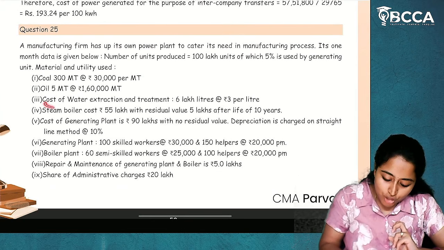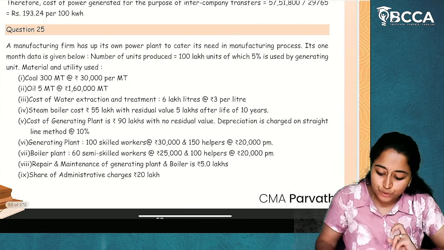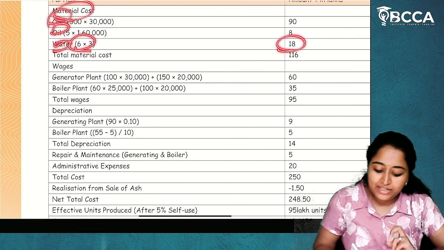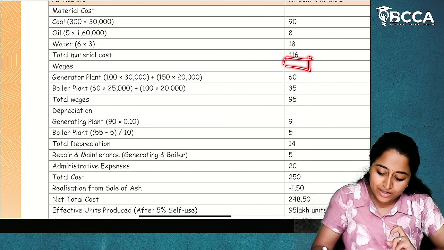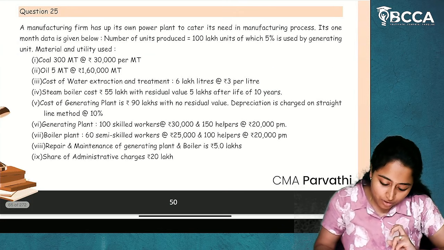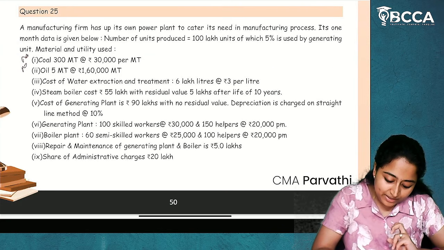Then cost of water, 6 lakh liters into 3 per liter. 6 into 3. Coal, oil and water. These are your material cost. Total material cost, you'll write total material cost. I hope it is clear.